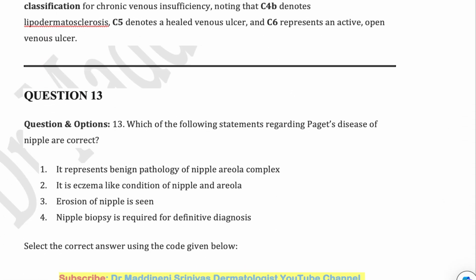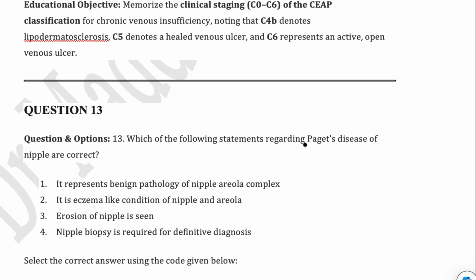So next MCQ is regarding Paget's disease. Remember, this is a malignant condition which will present as an eczema-like condition, having erosion of the nipple. Obviously, it is Paget's disease of the nipple. Nipple biopsy is required to diagnose it properly. So 2, 3, 4 will be correct.